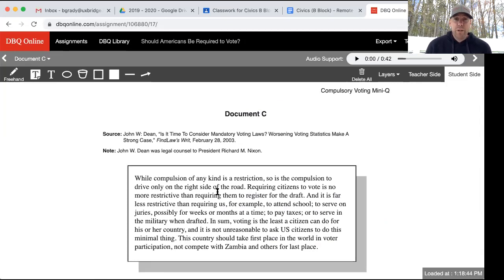Is it time to consider mandatory voting laws? Worsening voting statistics make a strong case. Okay, and this is written in February of 2003, from quite a while ago. And a note here, John Dean was a legal counsel to President Richard Nixon. Okay, so pretty important guy.